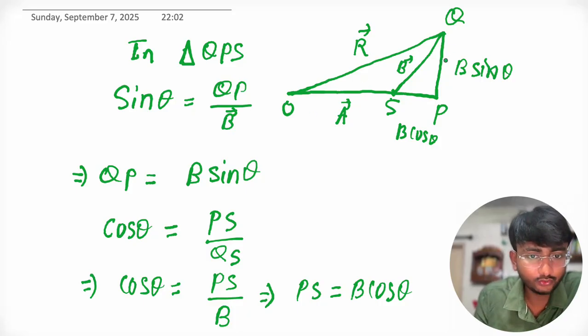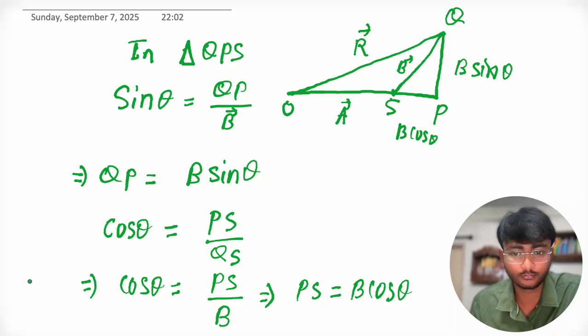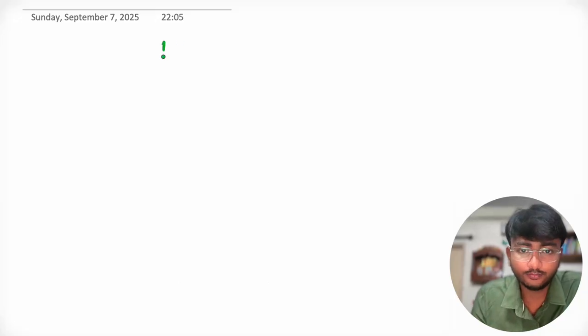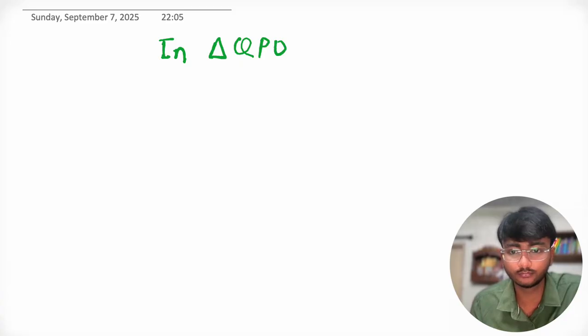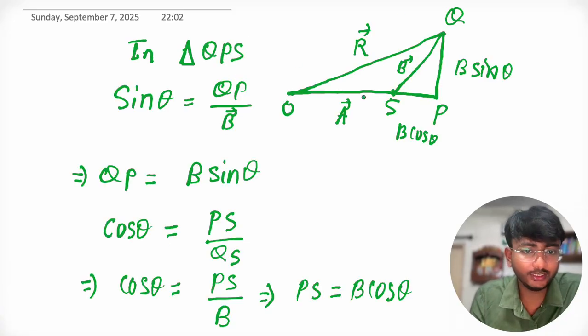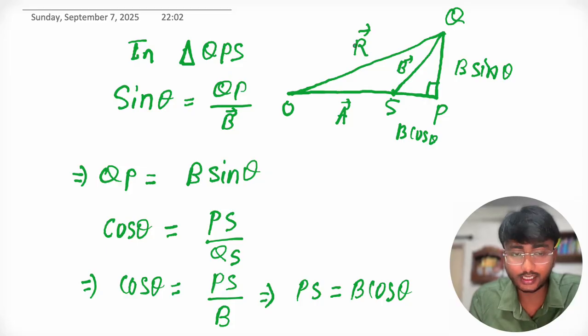So in triangle QPO, you can say that this is a right angle triangle. This is 90 degrees. So in triangle QPO, R is the hypotenuse here. So R square equal to OP square plus PQ square. Can we say that? Yes.